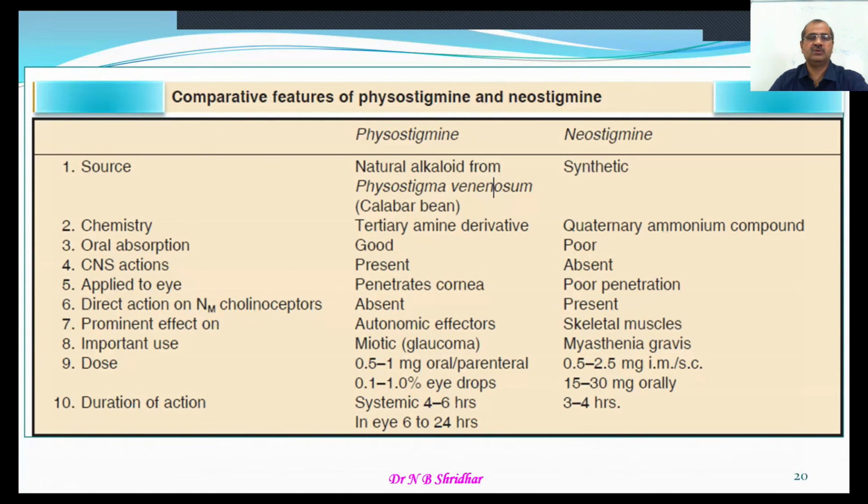So the important use of physostigmine is as a miotic, in glaucoma, where it is a useful agent. And neostigmine is especially useful in myasthenia gravis. I am going to tell what myasthenia gravis is in future. The dose is 0.5 to 1 milligram orally, and parenterally the dose is 0.5 to 2.5 milligram subcutaneous of the synthetic agent. The duration of action of physostigmine is 4 to 6 hours, whereas it is 3 to 4 hours in the case of neostigmine.